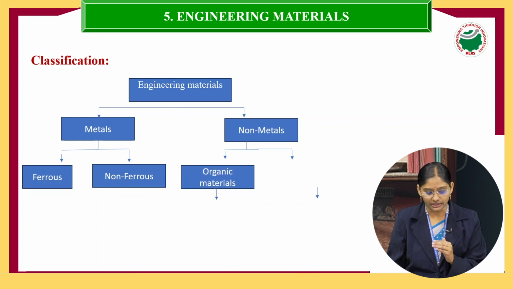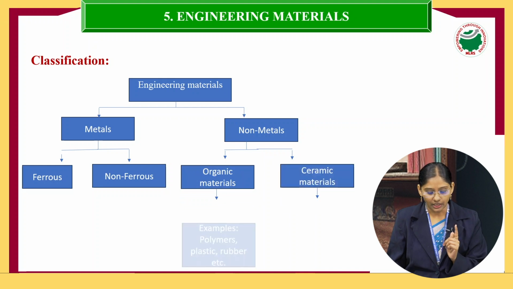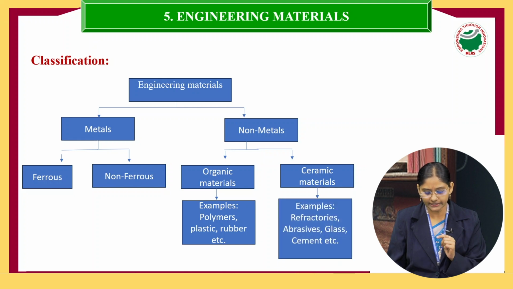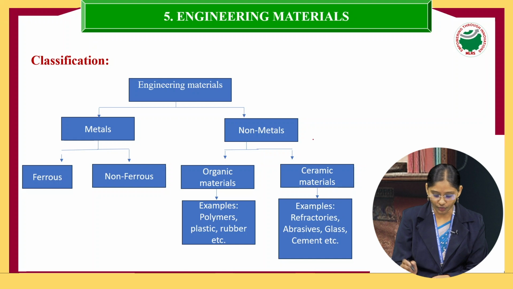The non-metals are once again classified into organic materials and ceramic materials. Organic materials, in which carbon is the main constituent, have examples like polymers, plastics, rubbers, thermoplastic and thermosetting polymers. Ceramic materials have examples like refractories, abrasives, glass and cement. These come under the non-metals.